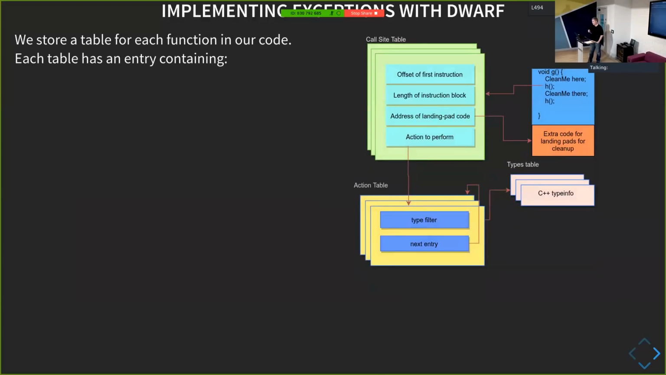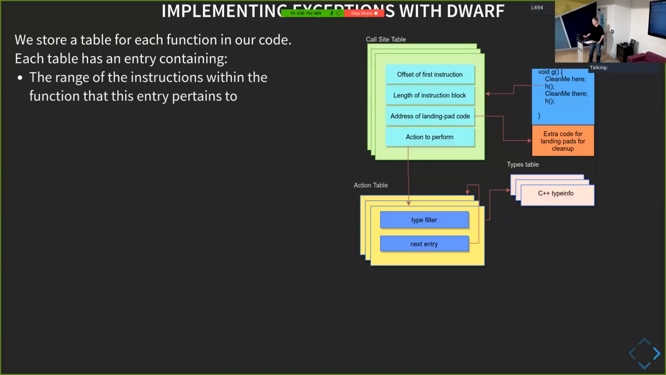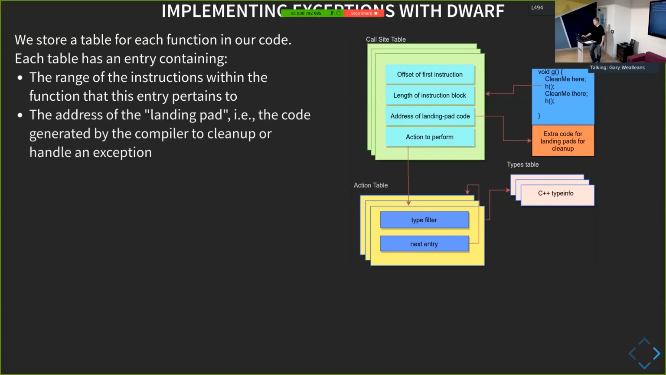So we're going to have a look at our table. We have a table pretty much for each function, and the table is a set of entries. The entries are basically the offset of the first instruction that we're interested in within the function. An offset and a length gives you this range of instruction pointers within the function that we're interested in.